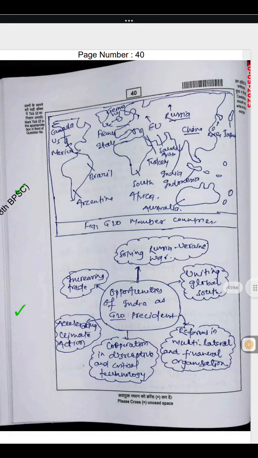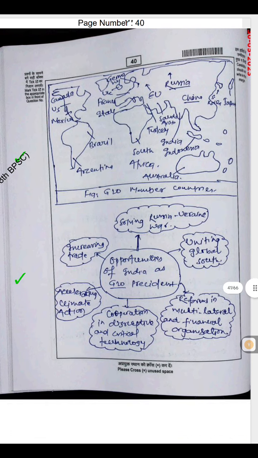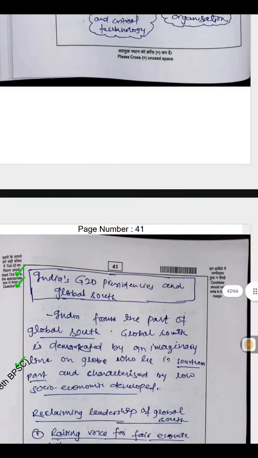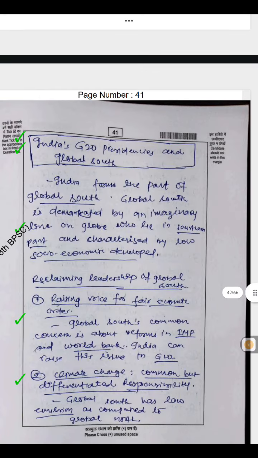Opportunities for India as G20 president: increasing trade, solving the Russia-Ukraine war, uniting the Global South, reforms in multilateral and financial organizations, cooperation in digital and critical technology, accelerating climate action.